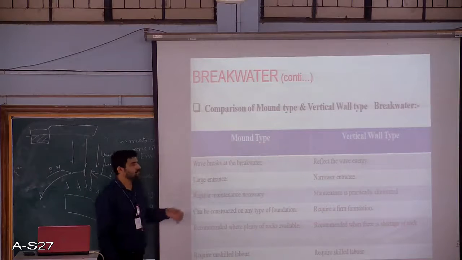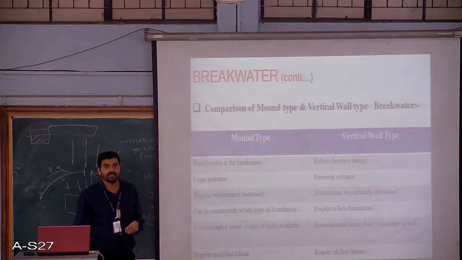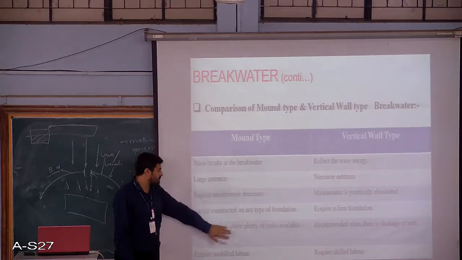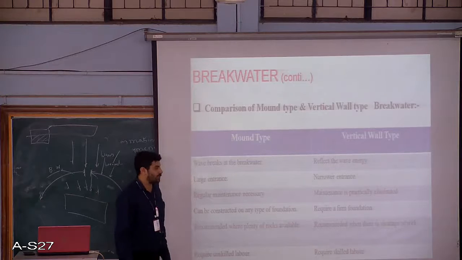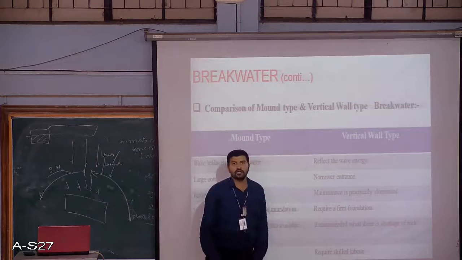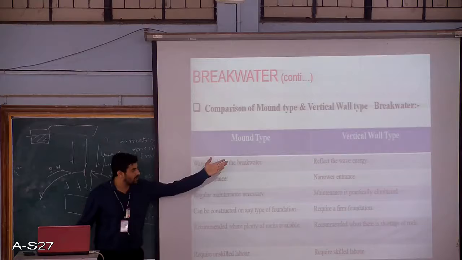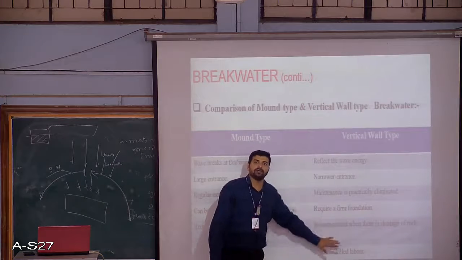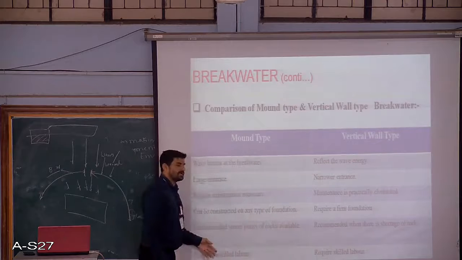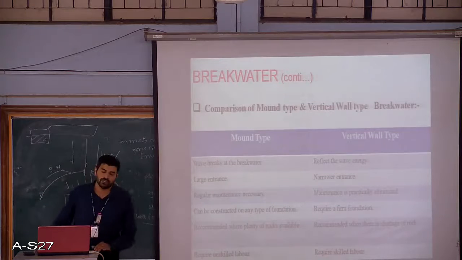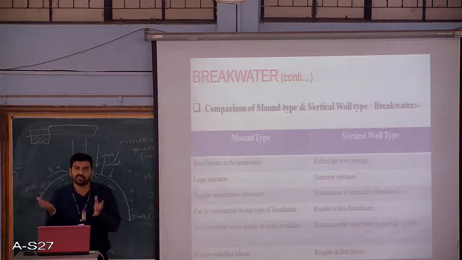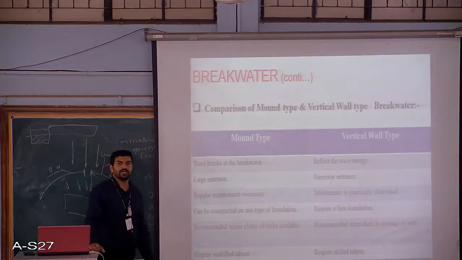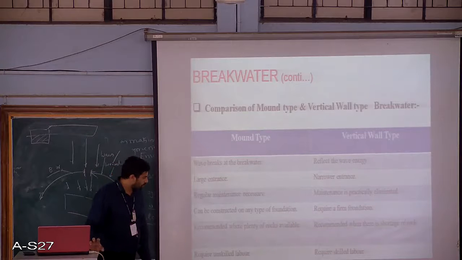If you see the cost in terms of material, the mound type is applicable wherever there is availability of plenty of natural rocks, whereas the wall type is applicable when there is shortage of rocks. If there is a shortage of rocks, we can go with the vertical wall type. Also, the vertical wall type requires a proper design and skilled labor, whereas in case of a mound type, we don't require skilled labor. It is only placing of rocks at a particular location. So based on the availability of skilled labor also, we can decide what type of breakwater construction we go for.